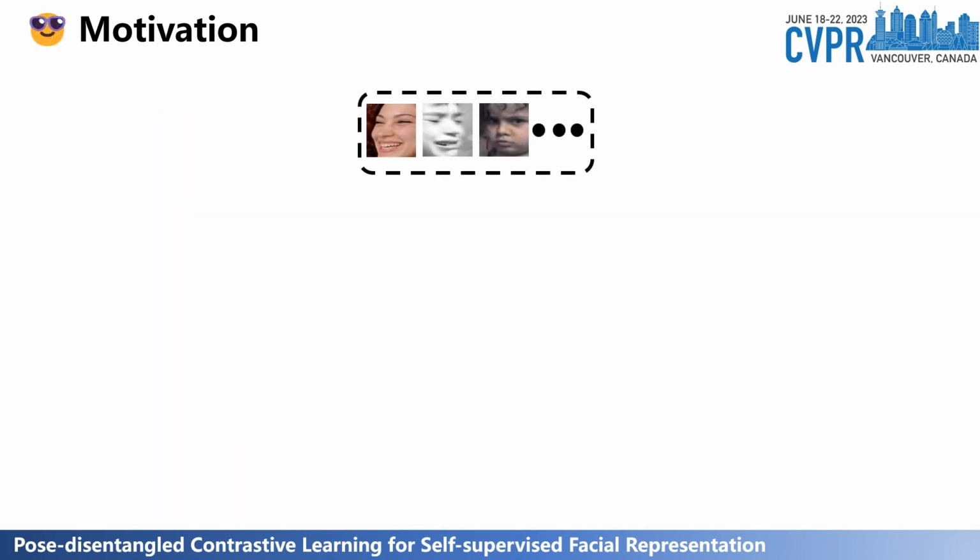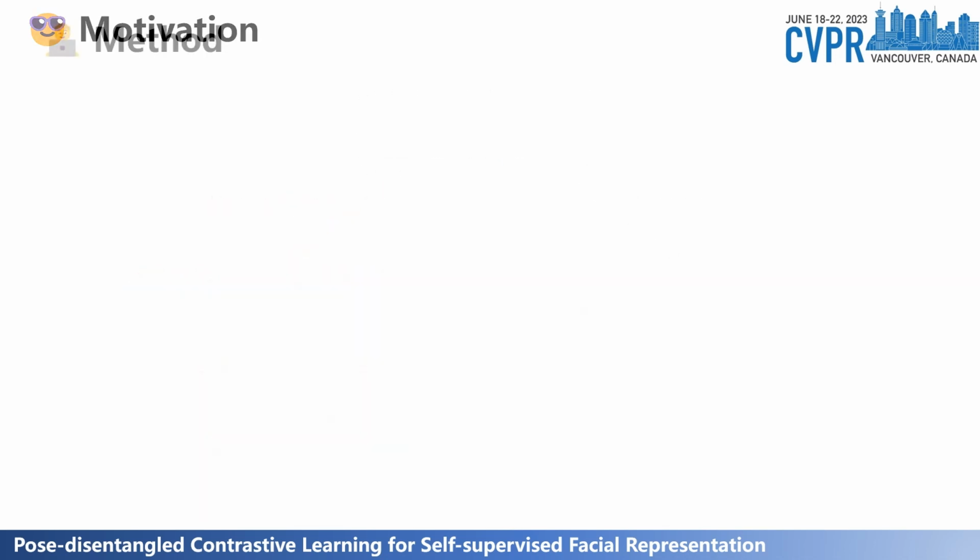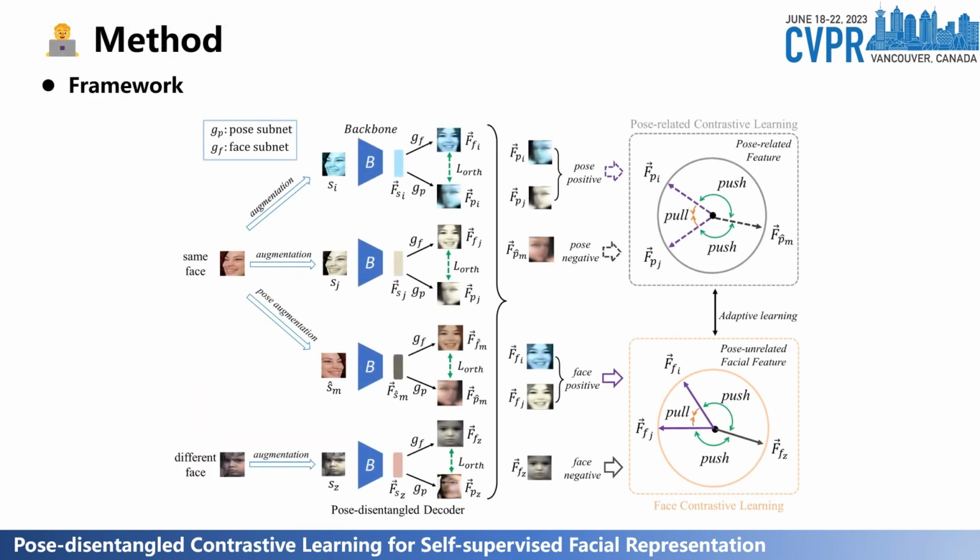To tackle the above limitation of CL, we propose a novel pose-disentangled contrastive learning PCL method, which disentangles the learning of pose-related features and pose-unrelated facial features for CL-based self-supervised facial representation learning on large-scale unlabeled data. This is the training pipeline of the PCL. Our PCL mainly consists of two novel modules, a pose-disentangled decoder (PDD) and a pose-related contrastive learning scheme.